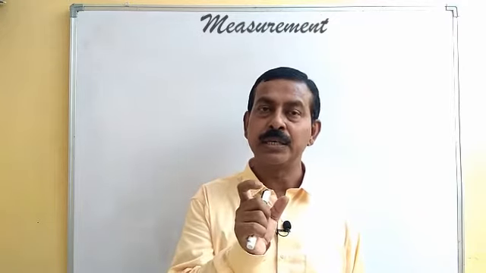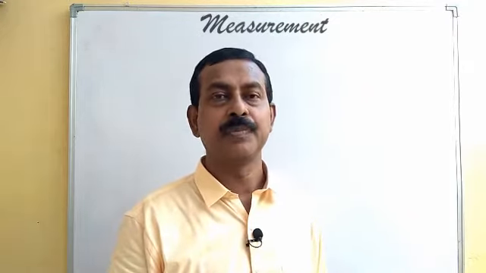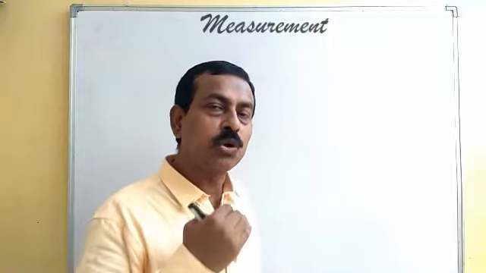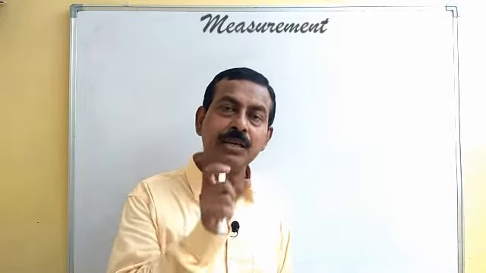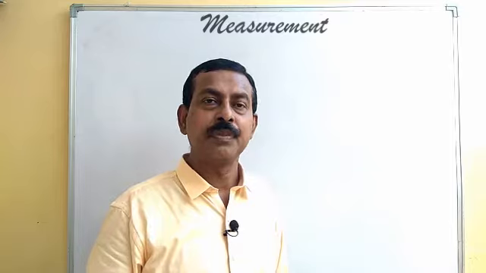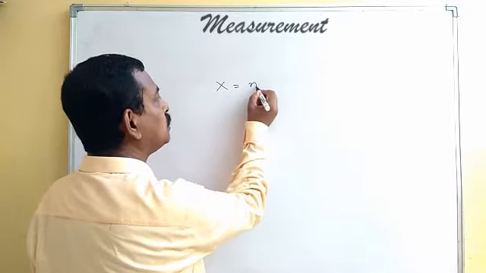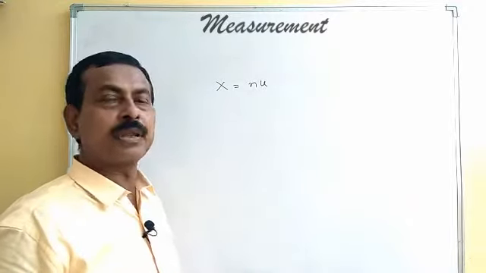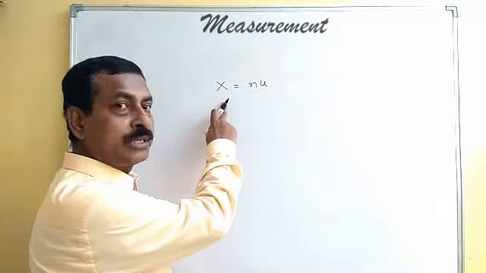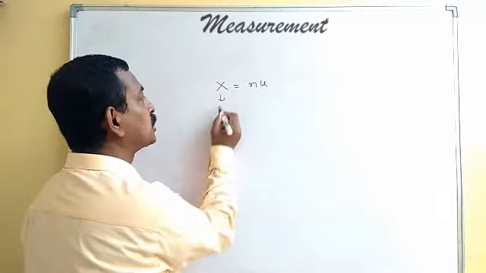So a physical quantity after measurement, that means after its comparison with a standard of that physical quantity, we express it as X equals to nU. X is the physical quantity.